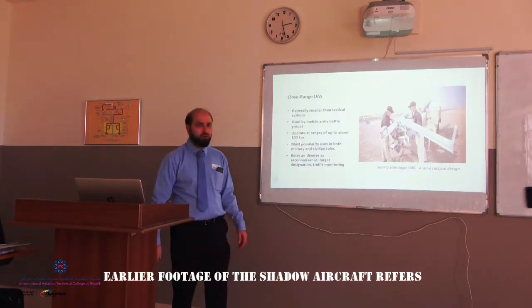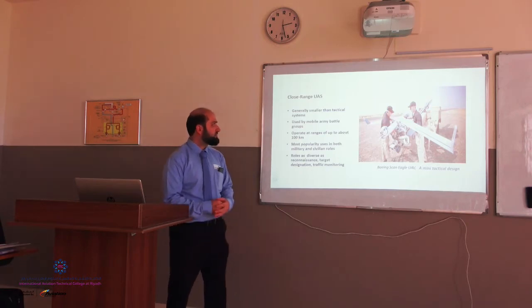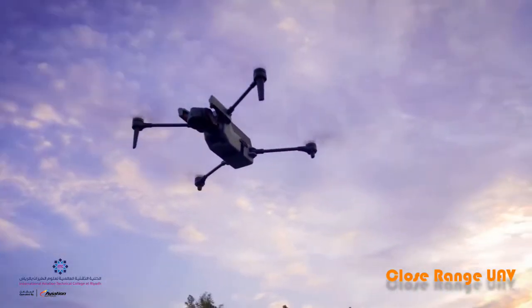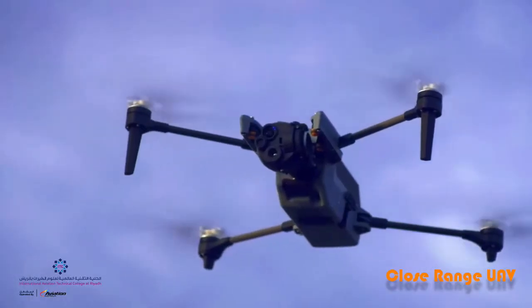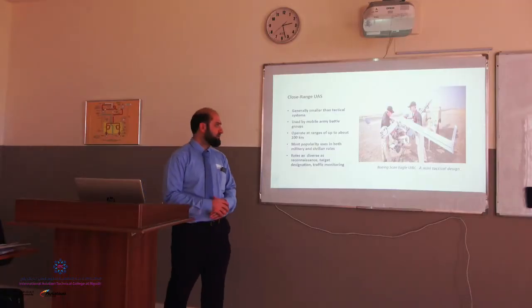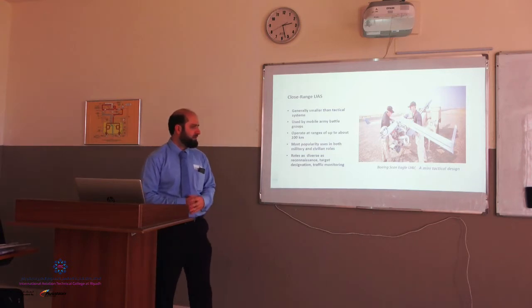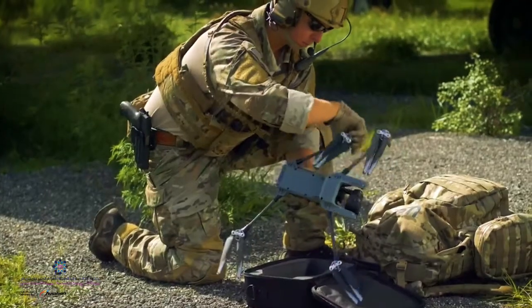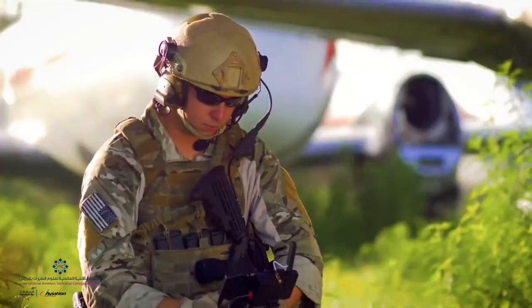And then the next one is the close range UAS, and this is generally smaller than tactical systems. They're used by mobile army battle groups, operate at ranges of up to about 100 kilometers, and these are most popular. So they are used in both military and civilian roles, which is really good.